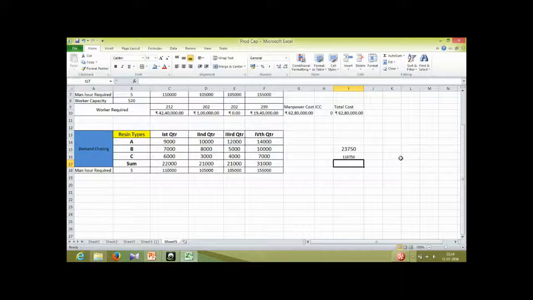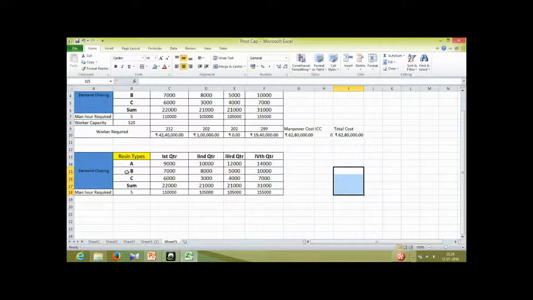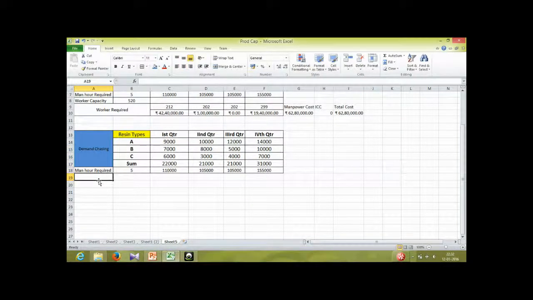The number of workers required will be, we just divide this by 520, as 520 is the capacity of one worker. Then what we get is 229. So I'll just delete it. This was rough work for me. So next, we need to check whether, if we are doing level production, we are able to meet the requirement or not. So we'll just find the actual production.